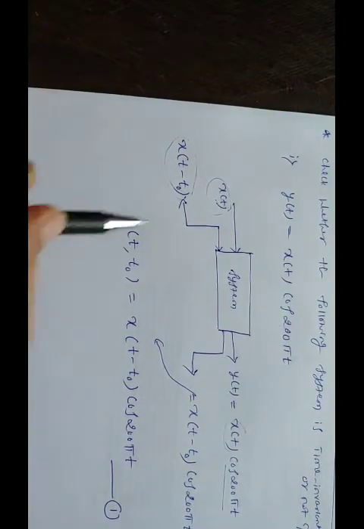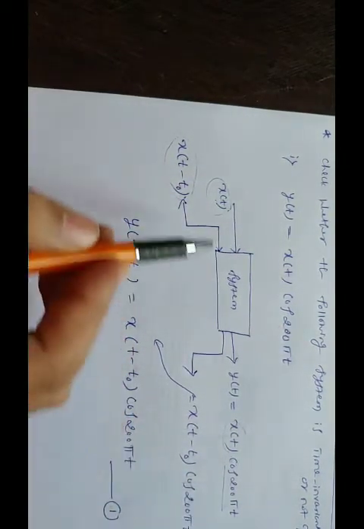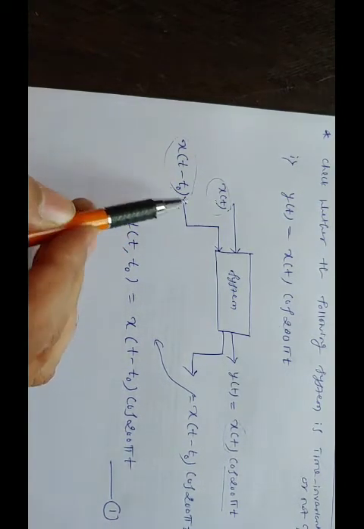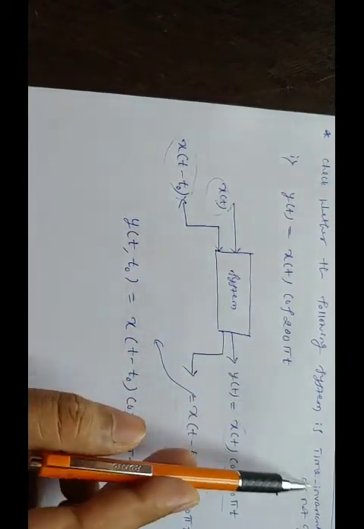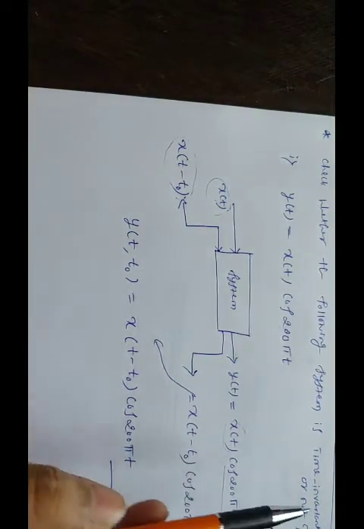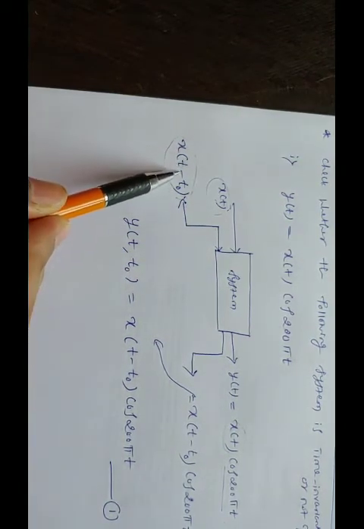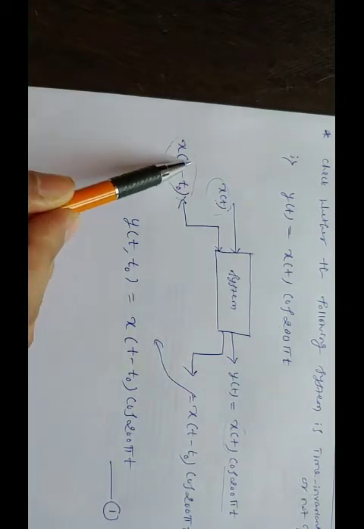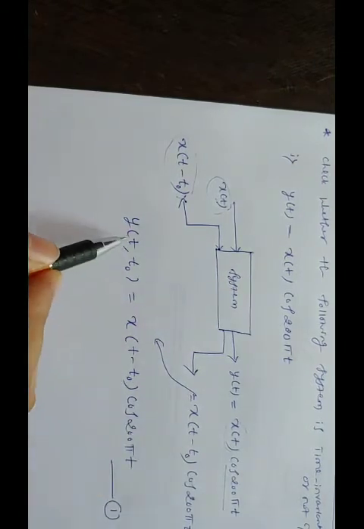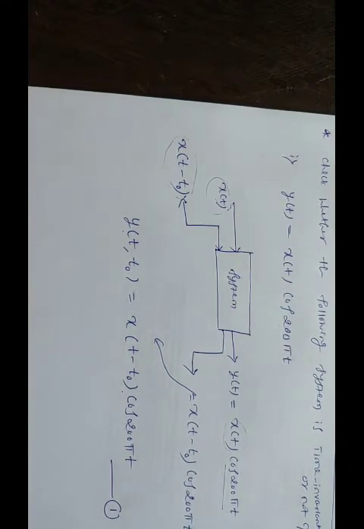So hope you understood. Whenever input x of t is there, this x of t is multiplied by cos 200 pi t. Similarly, the delayed function I have taken is x of t minus t naught, because there is a time shift according to our definition. We have to check if a time shift in the input leads to a corresponding time shift in the output, then the system is time invariant. So that's why I have taken the time delayed input signal x of t minus t naught, which has been multiplied with cos 200 pi t. That is nothing but the given system. So mathematically I have written it as y of t comma t naught equal to x of t minus t naught into cos 200 pi t.